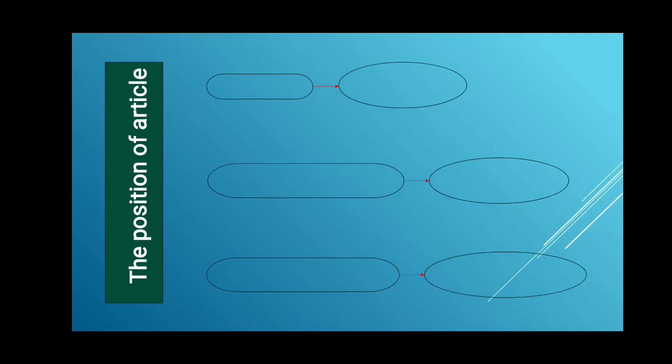Now let us see what is the position of an article in a sentence, means where an article a is placed. It is placed before a noun. For example, he is a boy. In this sentence, boy is a noun and a is placed before it.